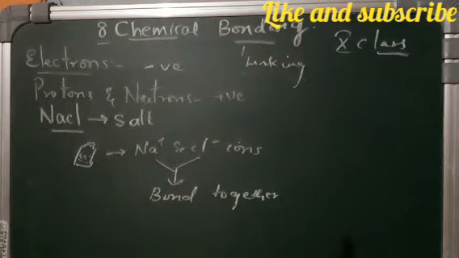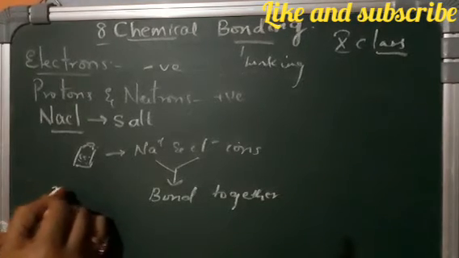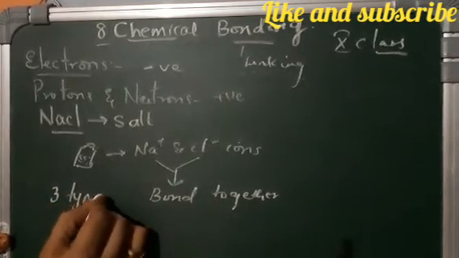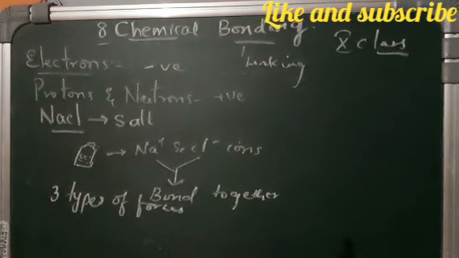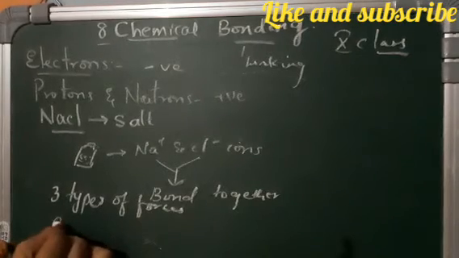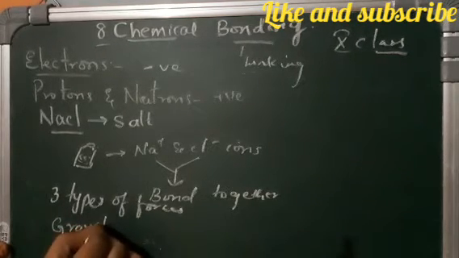By the late 19th century, or even in the early 20th century, scientists knew about three types of forces: gravitational force, magnetic force, and electrostatic force.